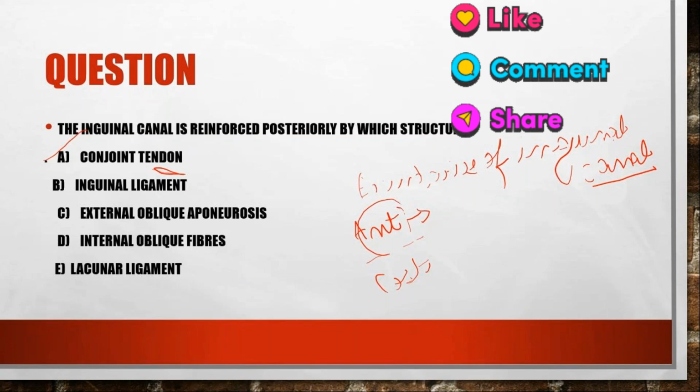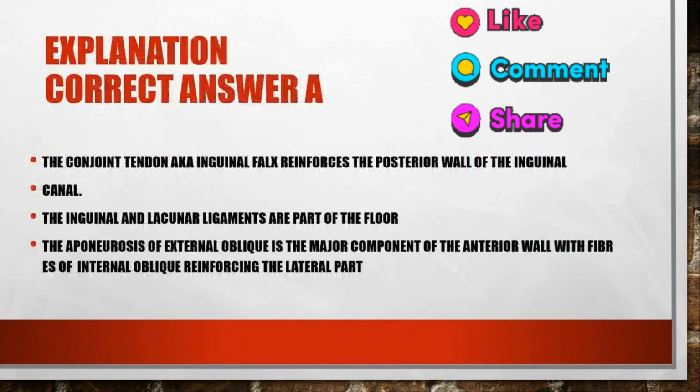It is transverse abdominis aponeurosis. No, that is not the other name of conjoint tendon. You find it and tell me in the next class. Okay. So the conjoint tendon is also known as inguinal falx, that reinforces the posterior wall of the inguinal canal. So the other name of conjoint tendon is inguinal falx.